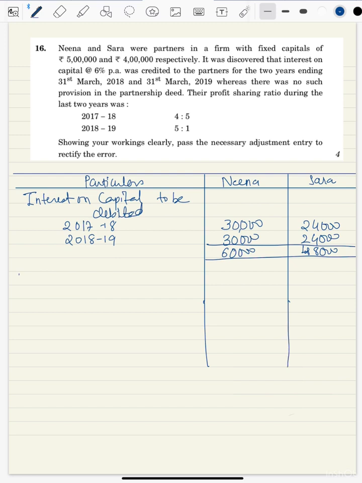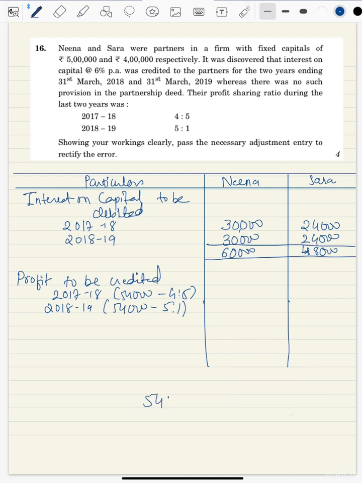Now what happened? This 54,000 profit should be distributed to both of them in the ratio 4:5, and for the next year 5:1. So we'll write profit to be credited. For 2017-18, this 54,000 rupees should be given to them in the ratio 4:5. This is for your reference I'm writing. And 2018-19, this 54,000 to be distributed in the ratio 5:1.